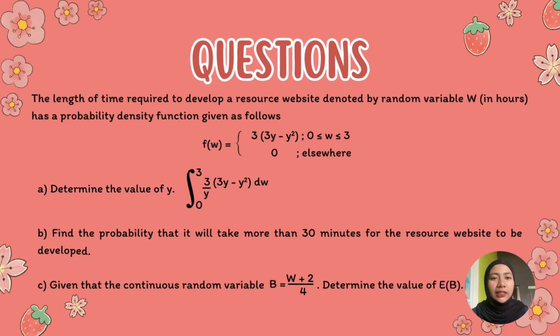I'm Nur Hasha Christina. For the question, the length of time required to develop a resource website, denoted by the random variable W in hours, has a probability density function given as follows. f(w) equals y multiplied by the bracket 3w minus w squared close bracket, and for the second case it is 0.